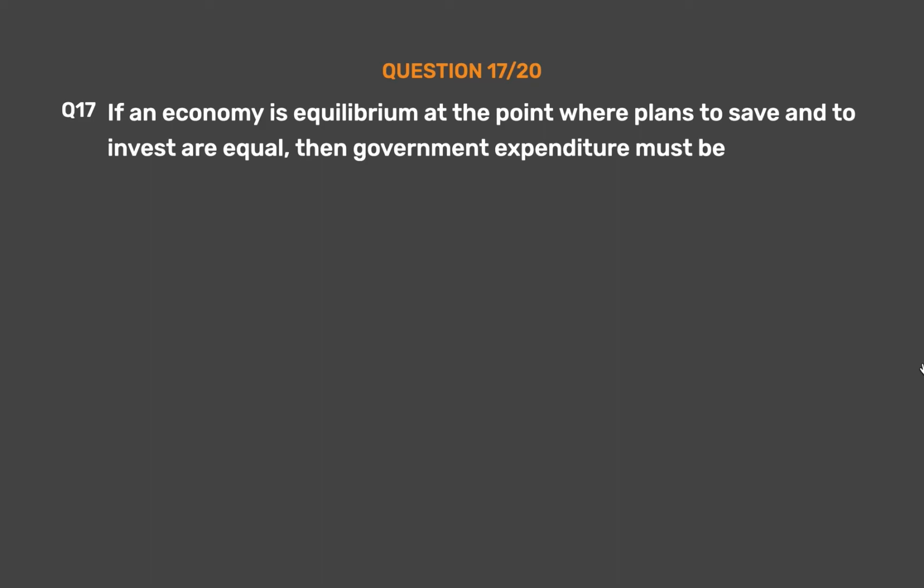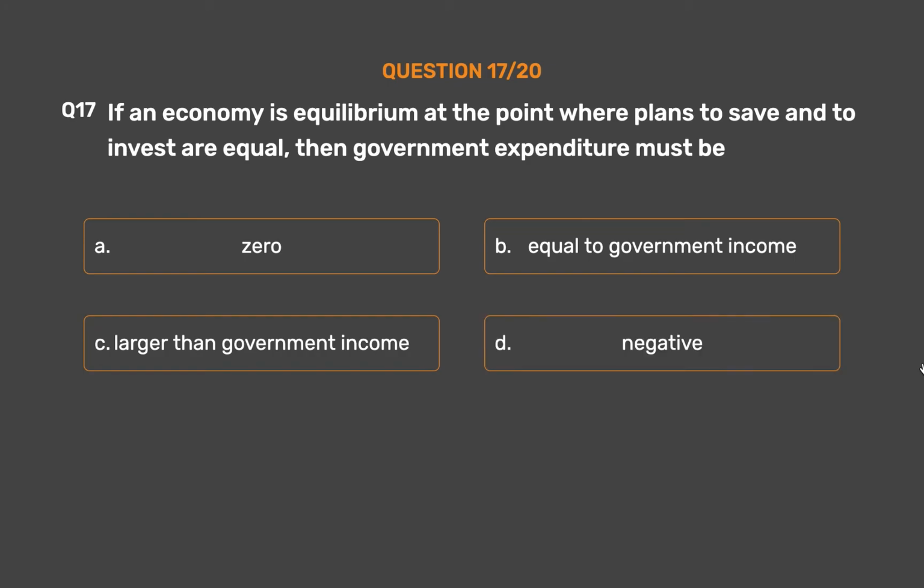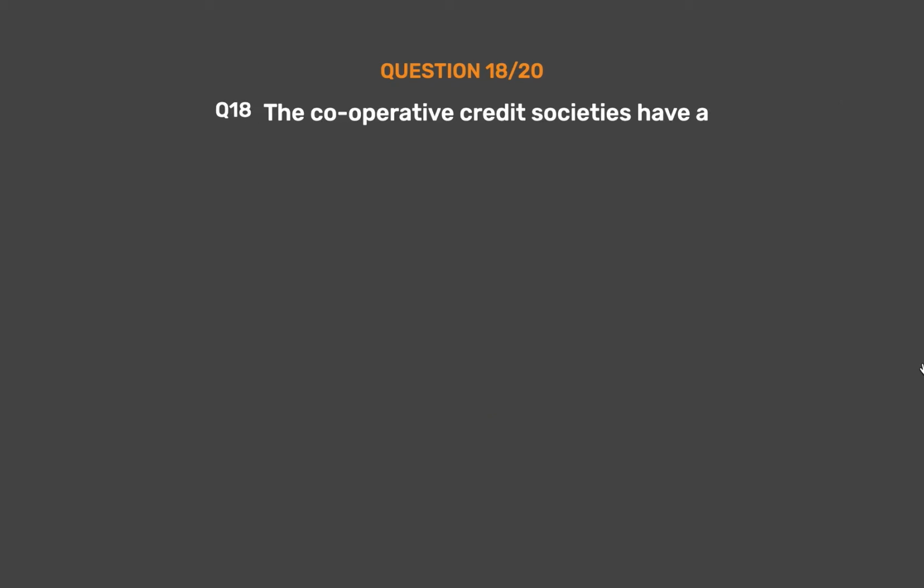Question number 17. If an economy is in equilibrium at the point where plans to save and to invest are equal, then government expenditure must be: Option A, 0. Option B, Equal to government income. Option C, Larger than government income. Option D, Negative. The correct answer is Option B, Equal to government income.